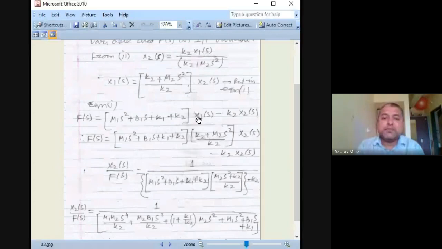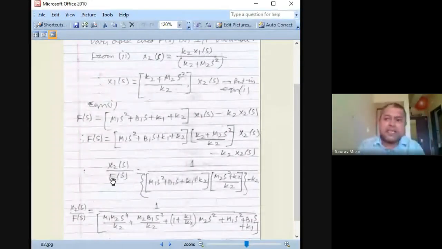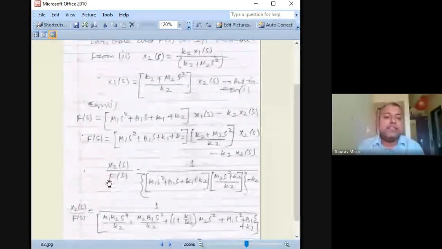So you can see here x1(s) has been substituted. So from here x1(s) has been found out, and we have substituted x1(s) as some multiple of x2. Then we have taken the x2 side and the ratio of x2 by F(s). Sometimes I can ask you x1 also. So in that you have x1 and you can find it, and this will be x1(s) by F(s).